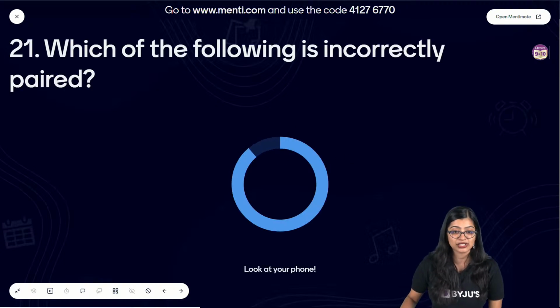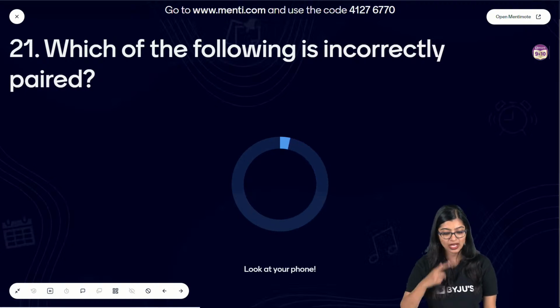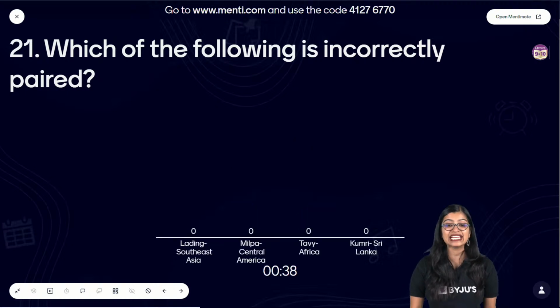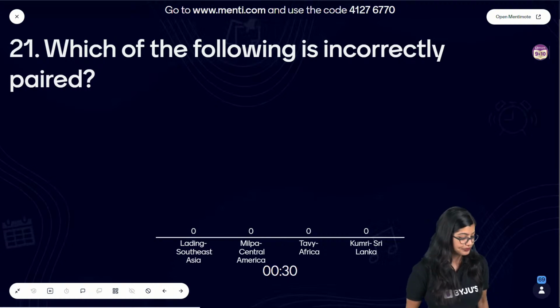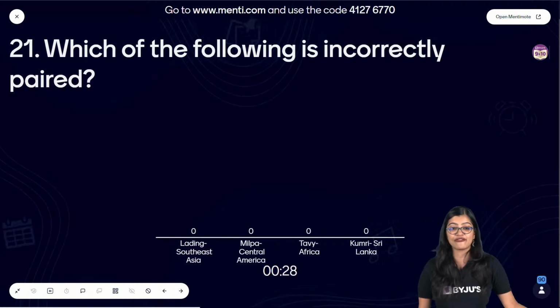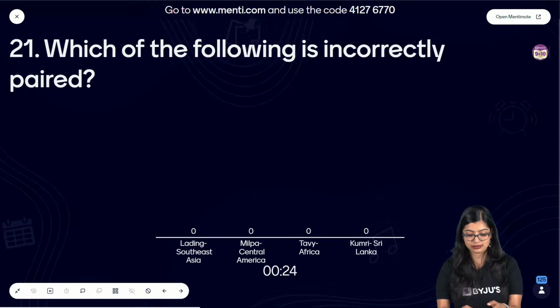Yes, I'll take that question. Let's do it. Can we finish these 10 questions and I'll take that question. Okay. Which of the following is incorrectly paired? So is it Ladang, Southeast Asia, Milpa, Central America, Tavy, Africa, or Kumri, Sri Lanka? Which of it is incorrectly paired, right? Can you tell me?